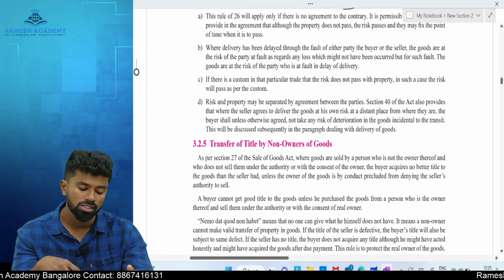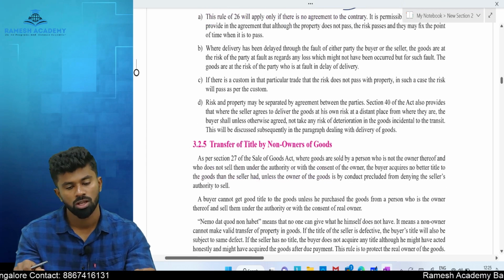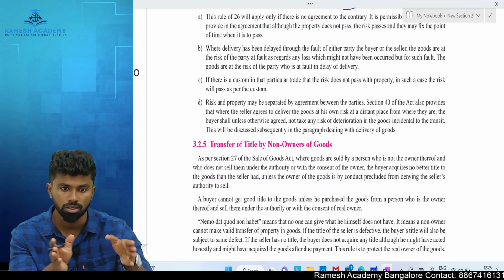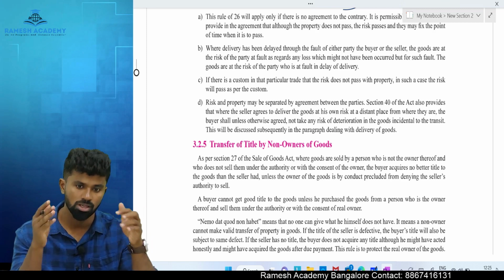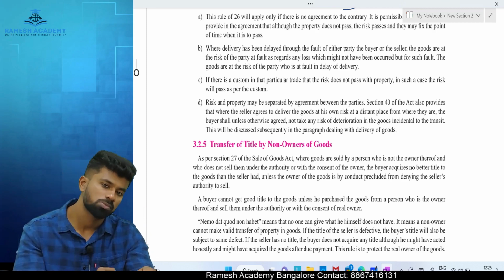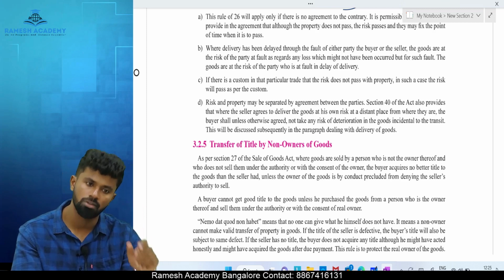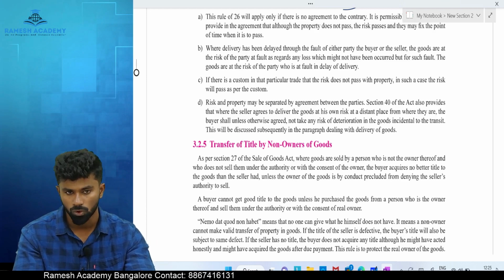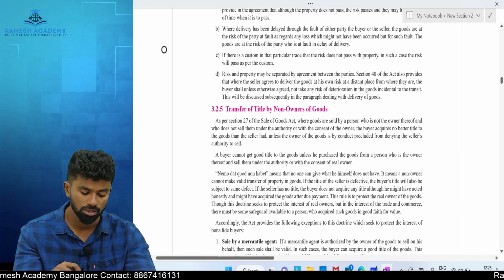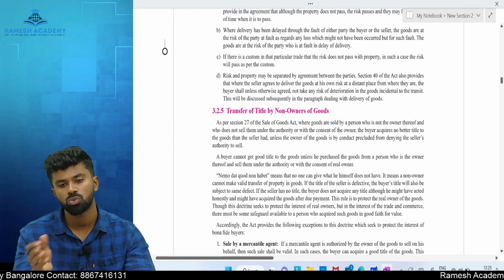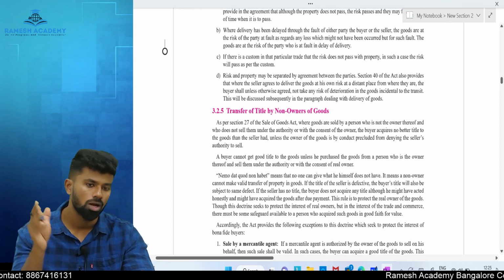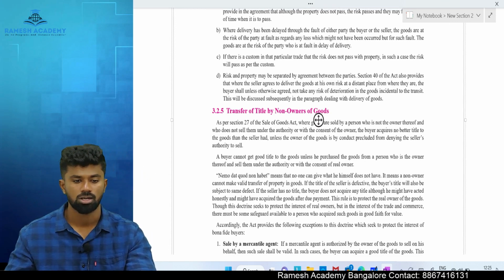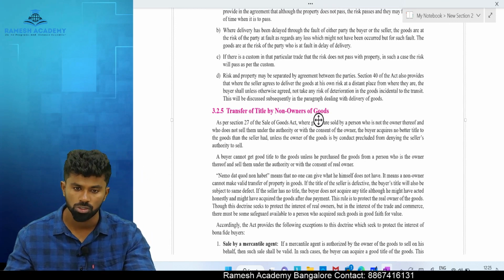Exception. Second exception, in case of delayed delivery of goods. If the delivery of the goods has been delayed due to the fault of the seller or the buyer, whoever is at fault, if it is the seller at fault, the seller is responsible. If the buyer is at fault, the buyer will be held responsible. Okay, so these are the two exceptional cases in which the risk will be transferred other than with the ownership. Done? Yes. So we are left with a transfer of ownership by non